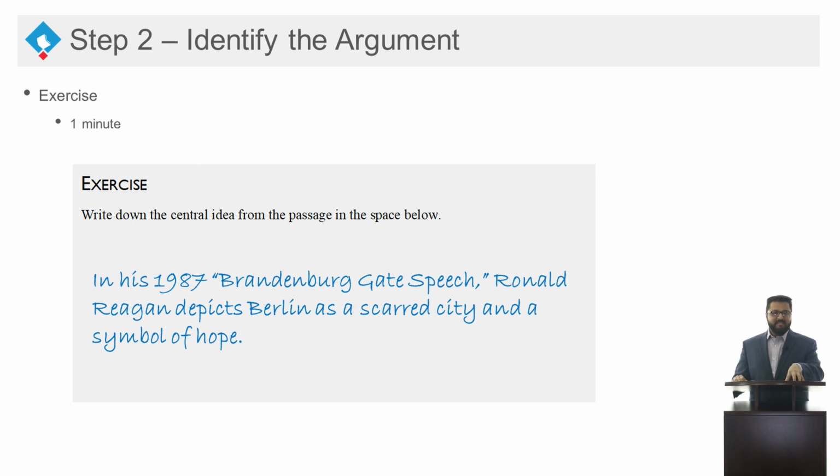You want to make sure you put something like this down. And it doesn't have to be written exactly in a full sentence. I just took the liberty of writing it out in a full sentence. But if you said that Ronald Reagan shows that Berlin is a scarred city and a symbol of hope, that's also fine. You don't have to go through the whole "in his 1987 Brandenburg Gate speech." I just have the luxury of time here, so I went ahead and put that into a full sentence.